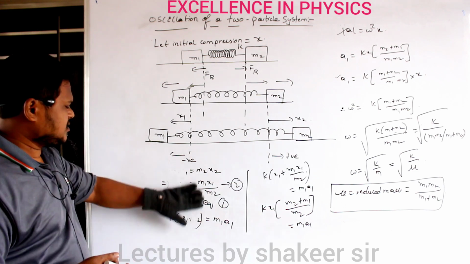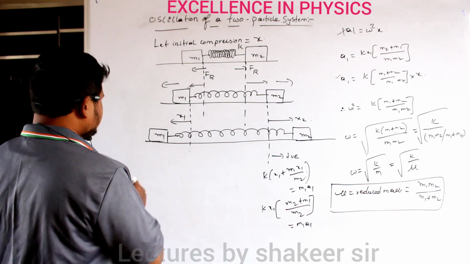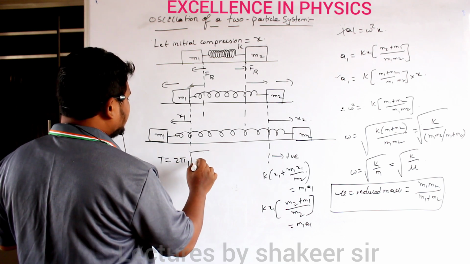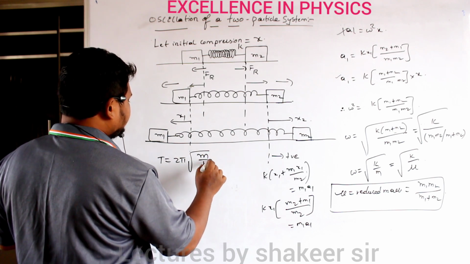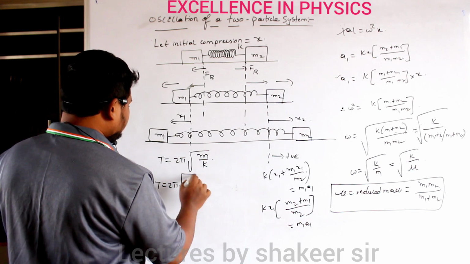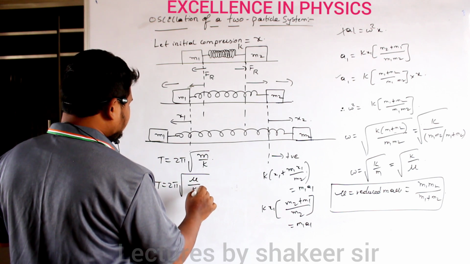So what is the equation of time period I can write? We know T is equal to 2 pi root m by k. So T is equal to 2 pi root, and here instead of mass I can write reduced mass divided by k.